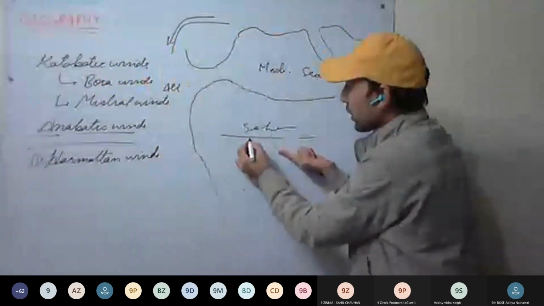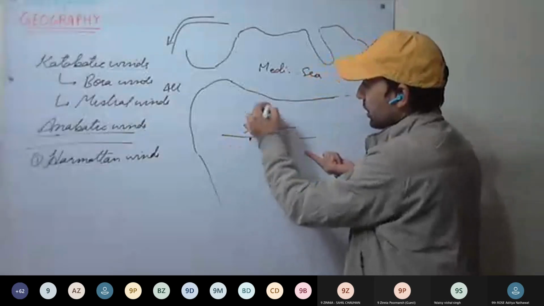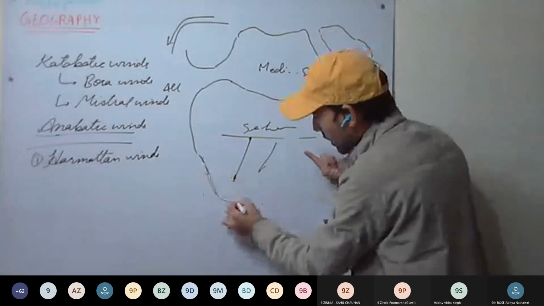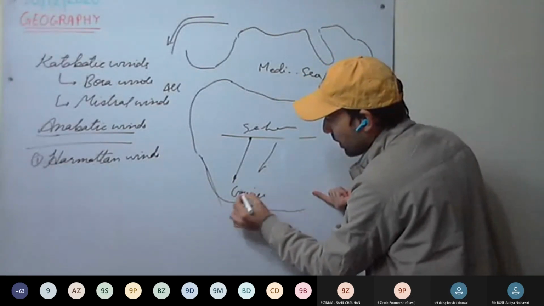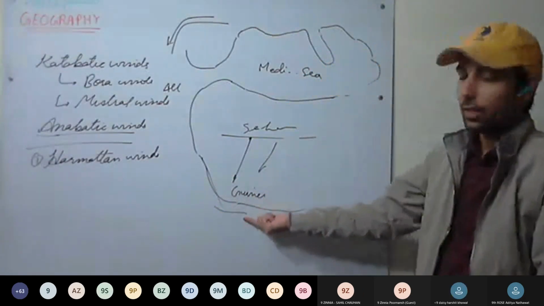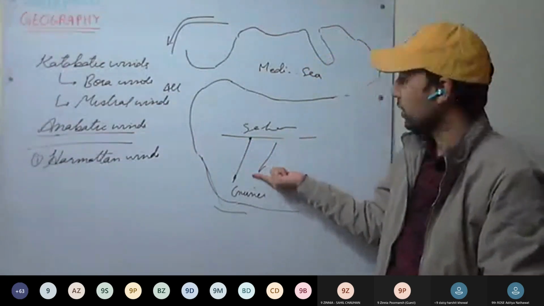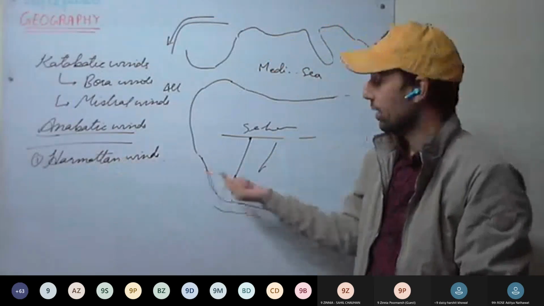These winds blow from Central Africa, that is North Africa, the Sahara Desert, towards the Guinea coast. Guinea is here, and they are blowing towards Guinea. So they are hot and dry winds. They are called Harmattan because Harmattan means doctor.